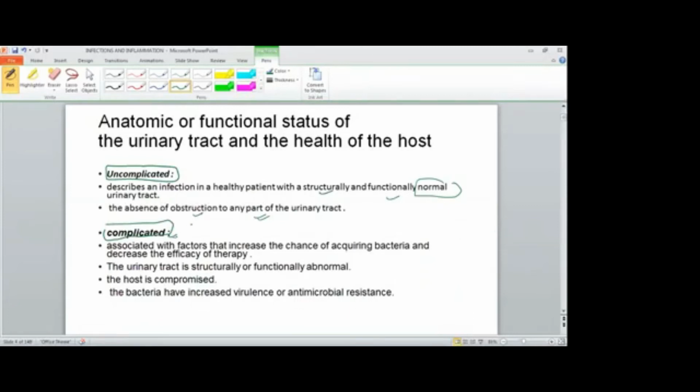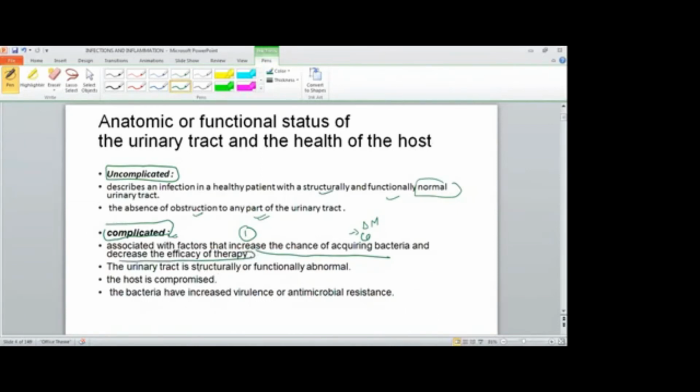But in complicated pyelonephritis, there are two things. There is an increased chance of acquiring bacteria, like when the host is immunocompromised due to diabetes mellitus or any malignancy. The host is immunocompromised, so it increases the chance of acquiring bacteria. And second is the decreased efficacy of therapy, meaning antibiotics are not working well.